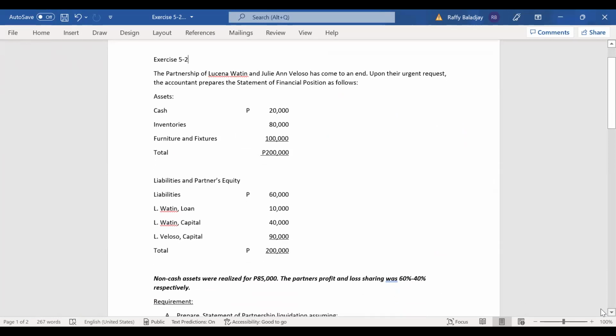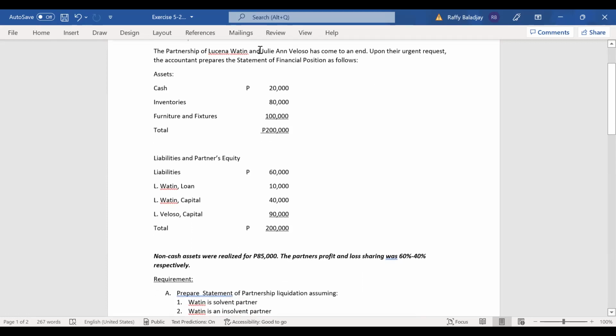Exercise 5-2. The partnership of Lucina Watin and Julian Veloso has come to an end. Upon their urgent request, the accountant prepares the statement of financial position as follows. So you have here its assets. The total is 200,000. The non-cash assets are inventories and furniture and fixtures. And then the liabilities and partners' equity.